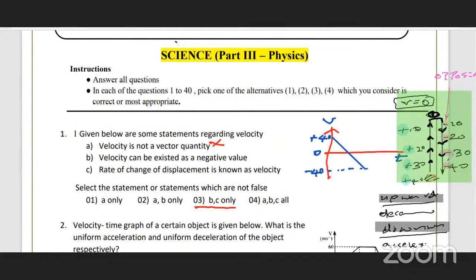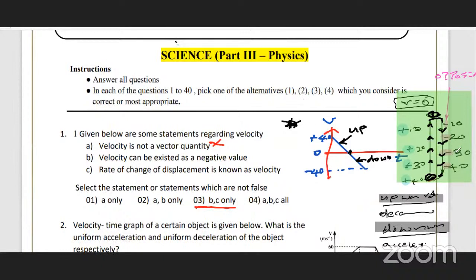Why minus and plus sign? Because direction is opposite. Direction has changed. Therefore, velocity is a vector. When the direction changes, it takes a negative value. So if you want, you can say this triangle represents moving up. This side from 0 to minus 40 is moving down. Sometimes they can ask this under MCQs in the O-level science paper.